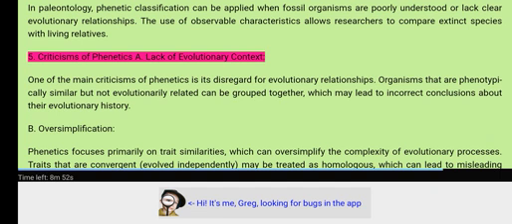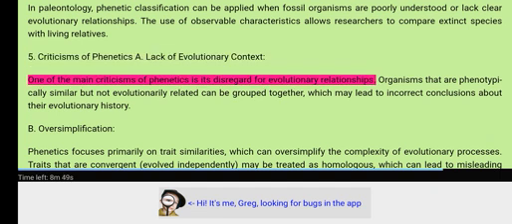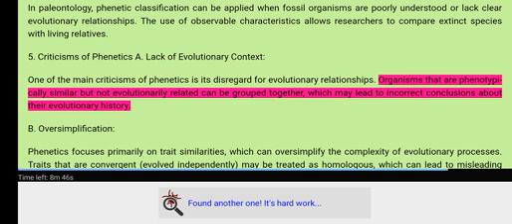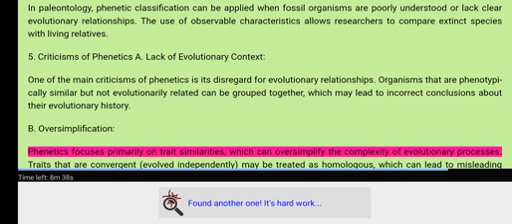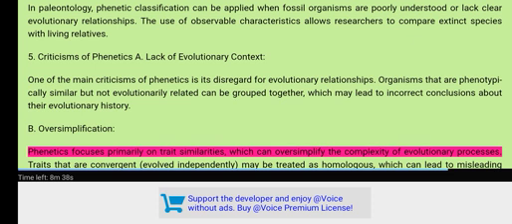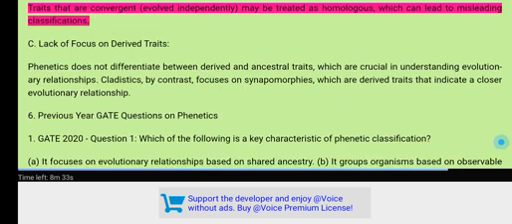5. Criticisms of phenetics. A. Lack of evolutionary context. One of the main criticisms of phenetics is its disregard for evolutionary relationships. Organisms that are phenotypically similar but not evolutionarily related can be grouped together, which may lead to incorrect conclusions about their evolutionary history. B. Oversimplification. Phenetics focuses primarily on trait similarities, which can oversimplify the complexity of evolutionary processes. Traits that are convergent, evolved independently, may be treated as homologous, which can lead to misleading classifications.